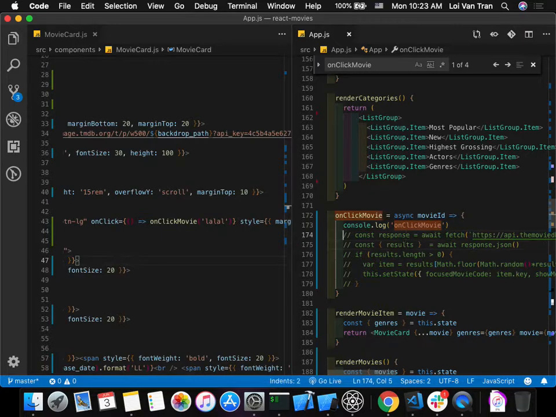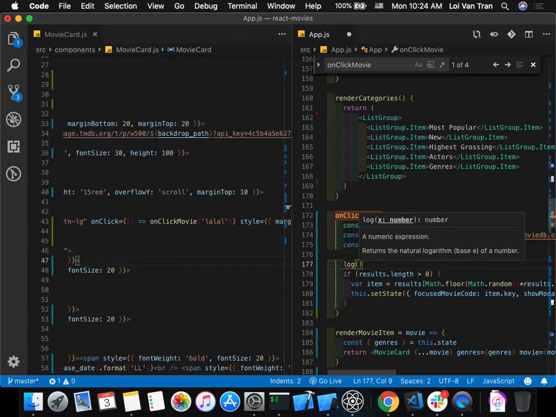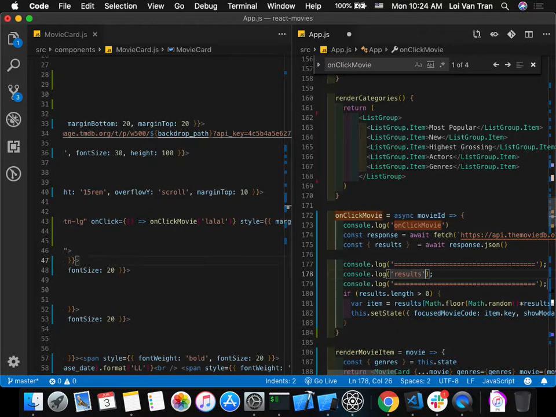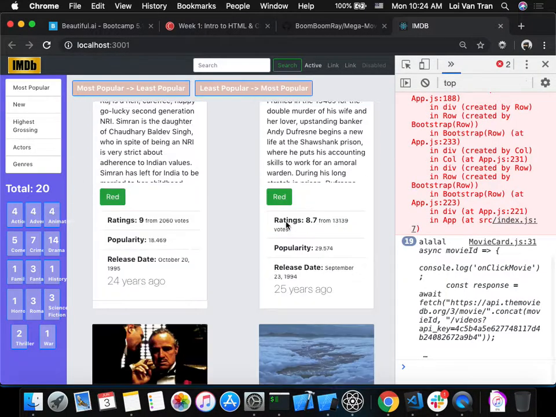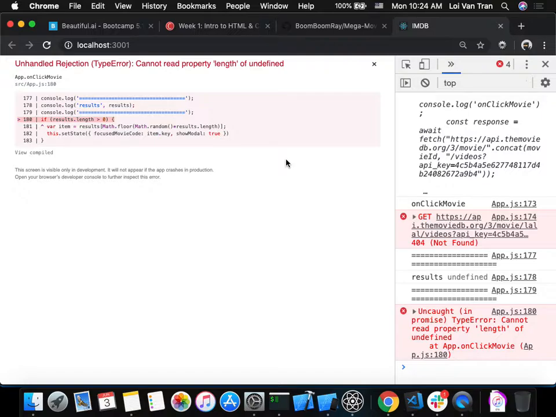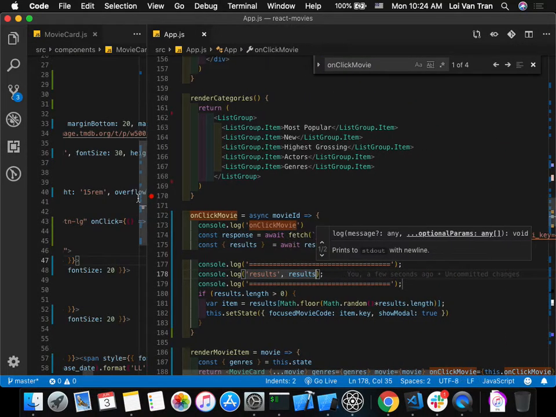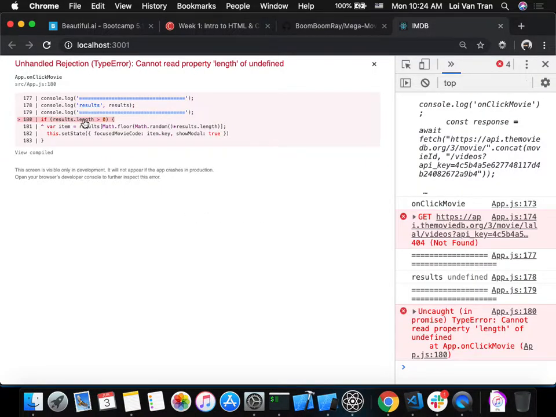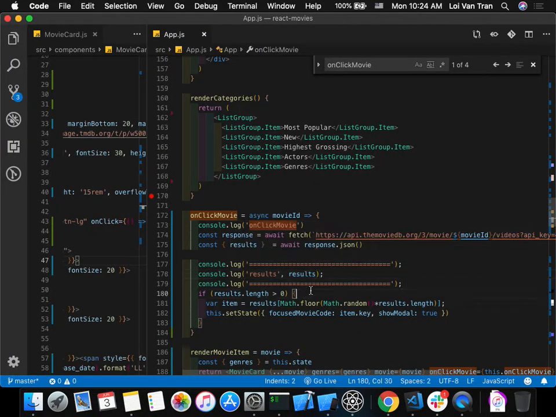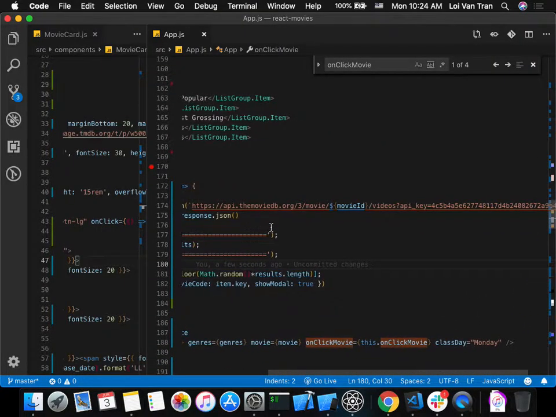Okay, so now let's take it one step further. Let's uncomment line 175 through 179, and let's just see what our results are. Results, and we click it. Okay, so we can see that the results is undefined. Right here, results.length is undefined. So results is undefined. So why is our result coming back undefined?